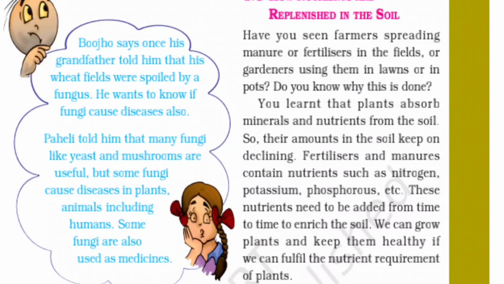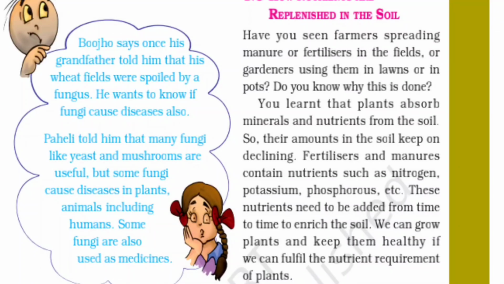How are nutrients replenished in the soil? Have you seen farmers spreading manure or fertilizer in the field, or gardeners using them in lawns or in pots? Do you know why this is done? You learned that plants absorb minerals and nutrition from the soil, so their amount in the soil keeps on declining. Fertilizers and manures contain nutrients such as nitrogen, potassium, phosphorus, etc. These nutrients need to be added from time to time to enrich the soil. We can grow plants and keep them healthy if we fulfill the nutrition requirements of plants.